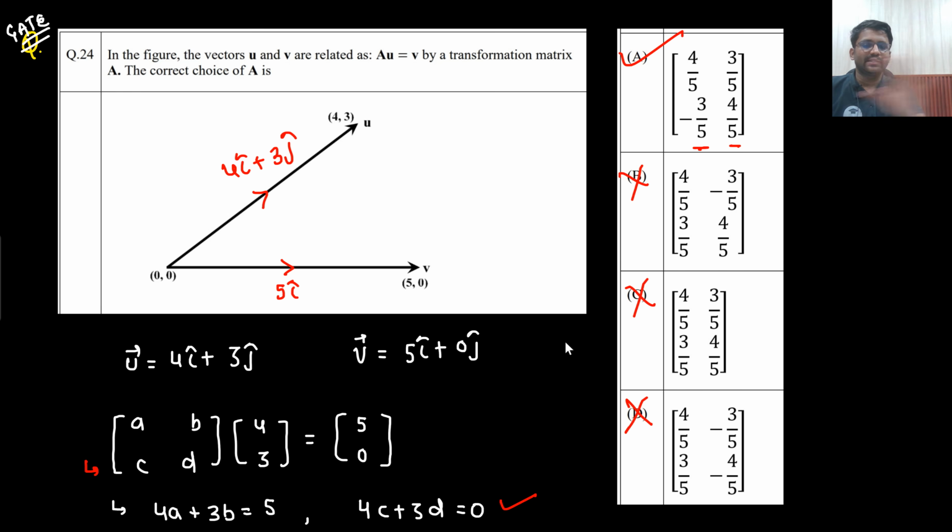So by the options, it is a very simple question, you can directly check. Just assume any matrix A, B, C, D. From there you get the equations 4a plus 3b equals 5, and 4c plus 3d equals 0. Only one option is satisfying, option A, correct. Let's go to the next one.